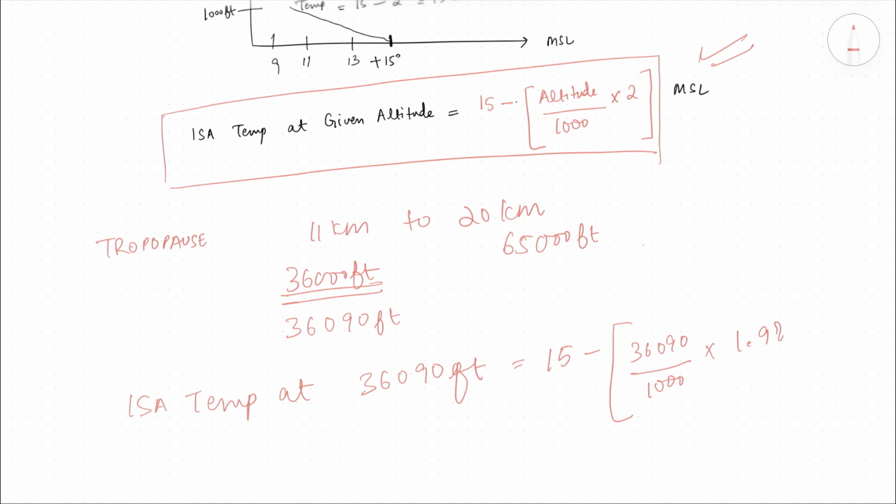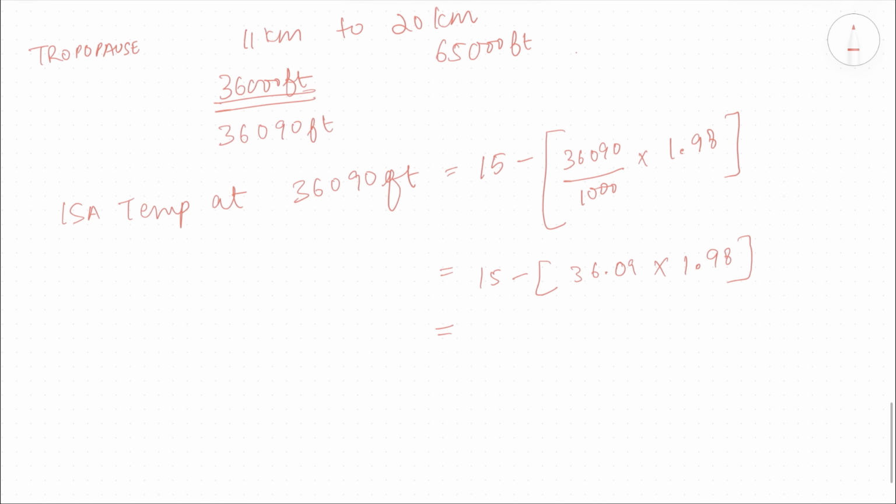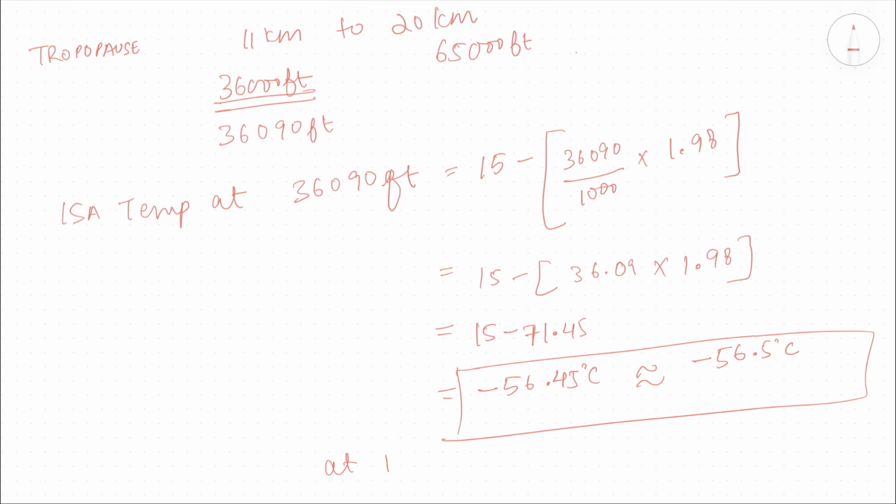So that will be 15 minus, open your calculators and see what is the value that is coming, into 1.98, which would be equal to 15 minus 71.45, which is equal to minus 56.45 degrees Celsius, which is almost 56.5 degrees Celsius. So at 11 kilometer, or you could say 36090 feet, our temperature is falling and falling, and this is the value that it's reached.